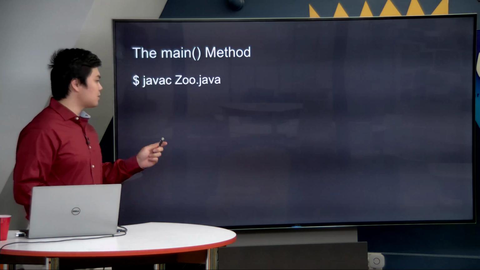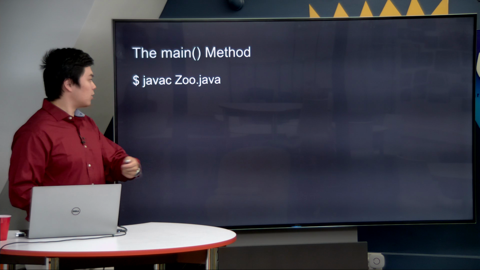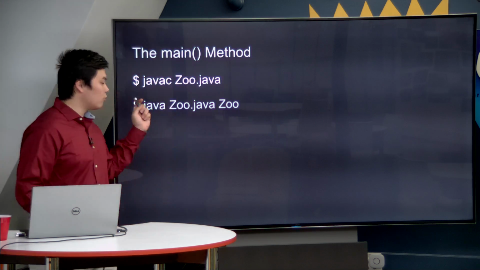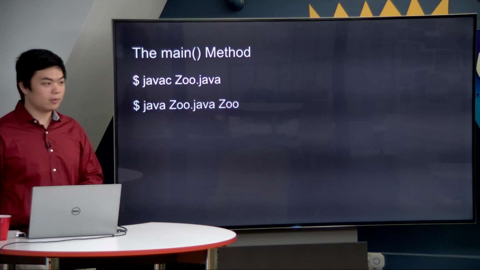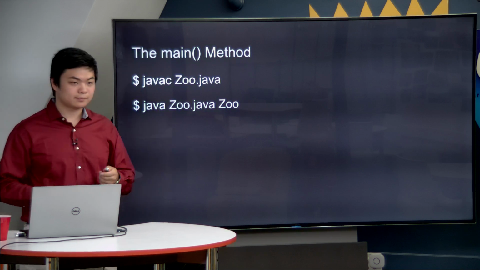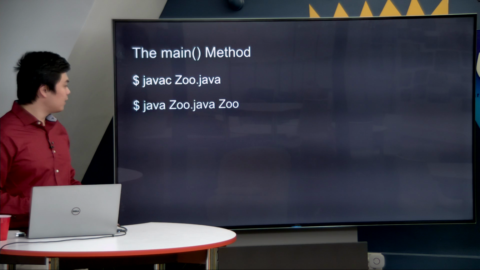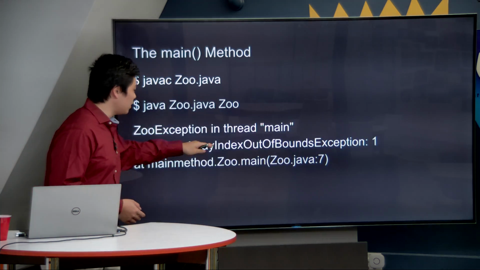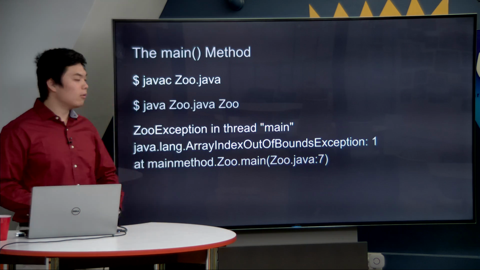All right, now let's take a look at something that we might try to do that is not going to work. So if I compile Zoo, and then I try to run Zoo with one command line argument, what do you think will happen? Probably an error, right? And that is actually exactly what happens. You'll get this exception called ArrayIndexOutOfBounds. And why is that the case?